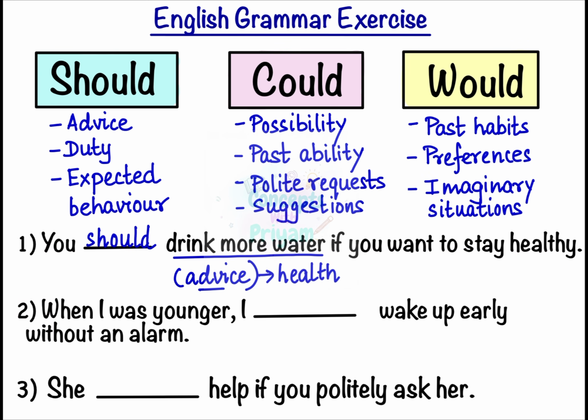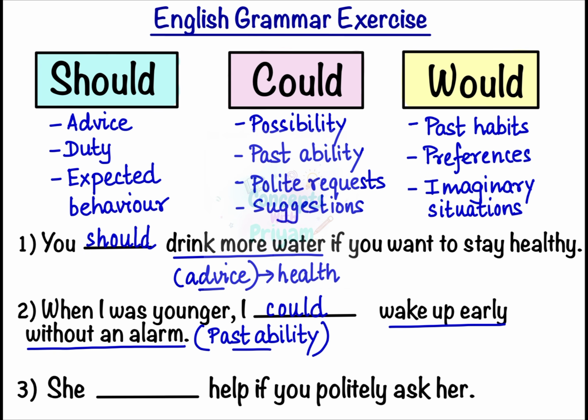Number 2. When I was younger, I blank wake up early without an alarm. This sentence talks about past ability. And the ability is waking up early without an alarm. And whenever we talk about past ability, we use could. When I was younger, I could wake up early without an alarm.